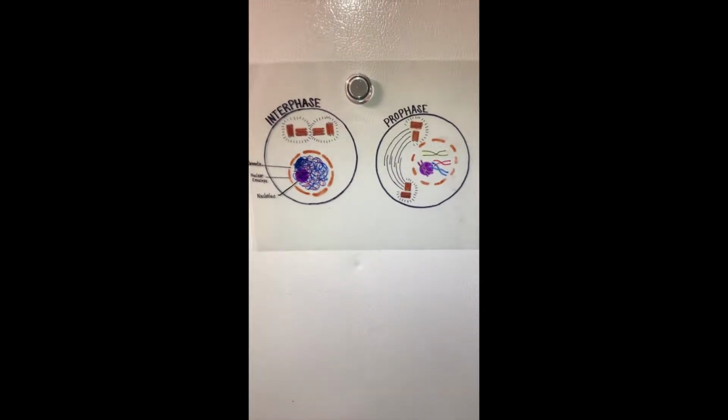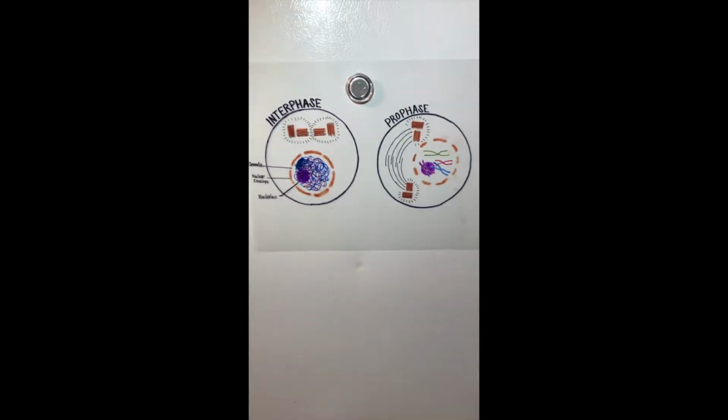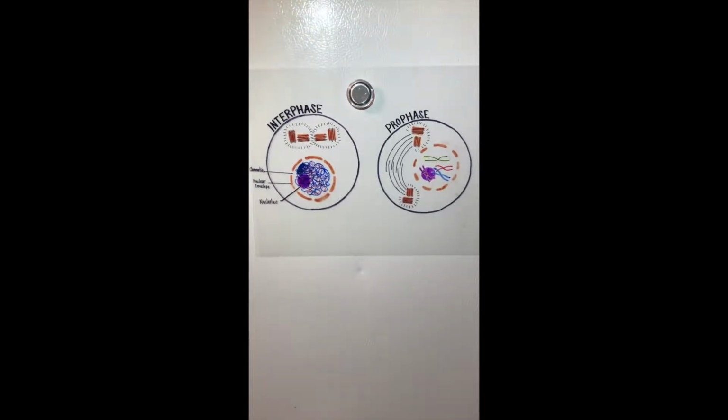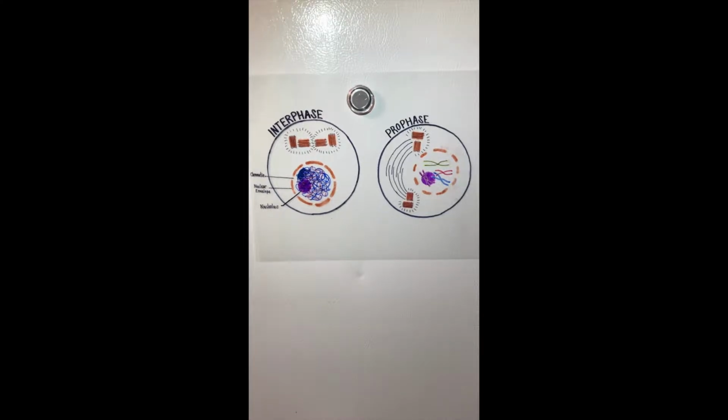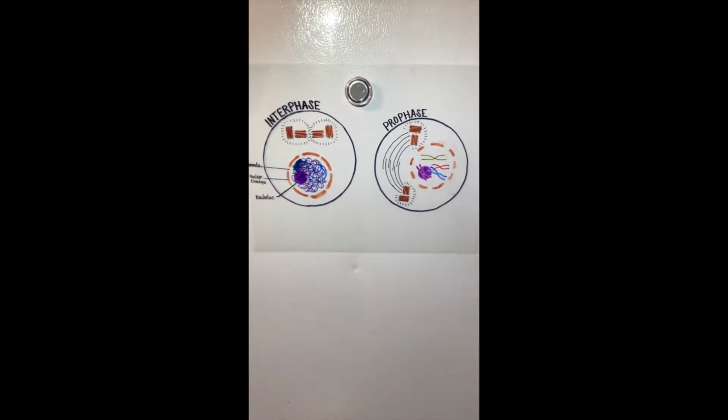So, what is mitosis? Mitosis is a type of cell division in which one cell, known as a parent cell, divides to produce two new cells, which are known as the daughter cells, that are genetically identical to itself. In the context of the cell cycle, mitosis is a part of the division process in which the DNA of the cell's nucleus is split into two equal sets of chromosomes.